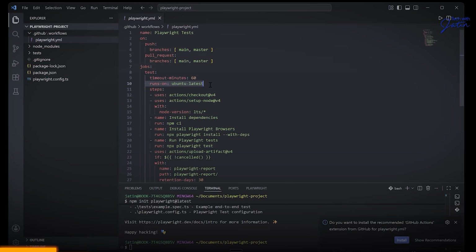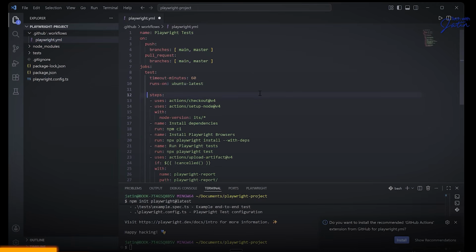And then if you remember, it runs on Ubuntu latest. The first step over here is technically to check out this particular project, uses action, setup node. Over here, it is going to download the node version, the latest version, and that also the LTS version. Then we have the NPM CI and all those things. It's going to take care of it on the server. This is how you will be executing the test.